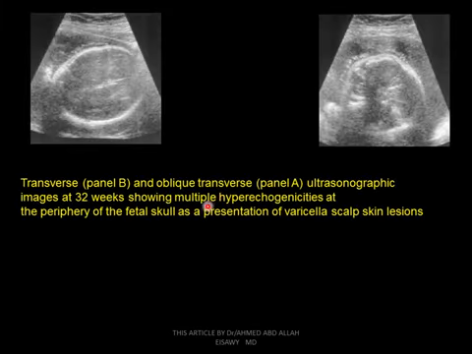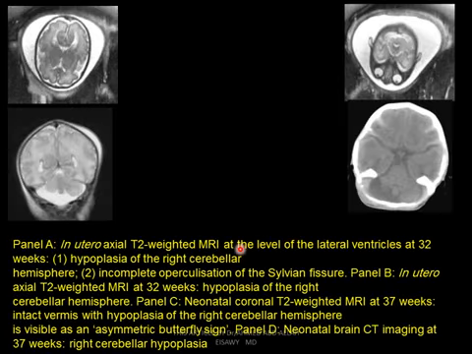As you see, these are ultrasonographic images at 32 weeks: multiple hyperechogenicities at the periphery of the fetal skull, the presentation of varicella skin scalp lesions. Panel A to C is T2 weighted, showing the level of the lateral ventricle at 32 weeks, hypoplasia of the right cerebellar hemisphere, as we see. Incomplete operculization of the Sylvian fissures, as in this image.